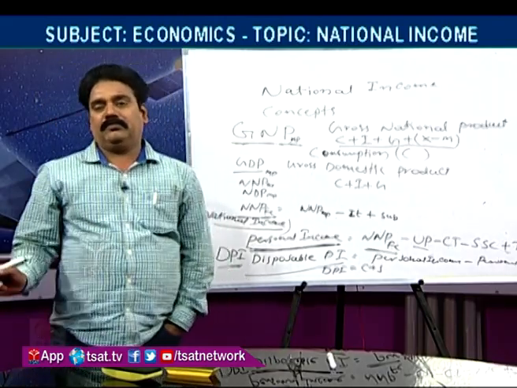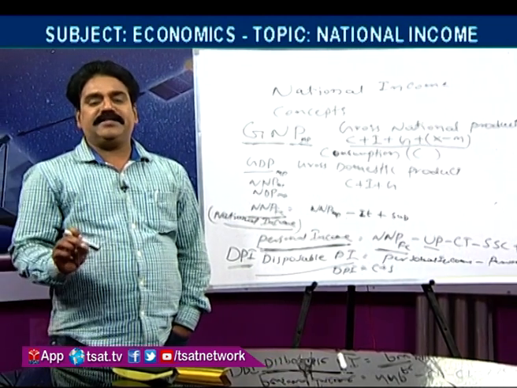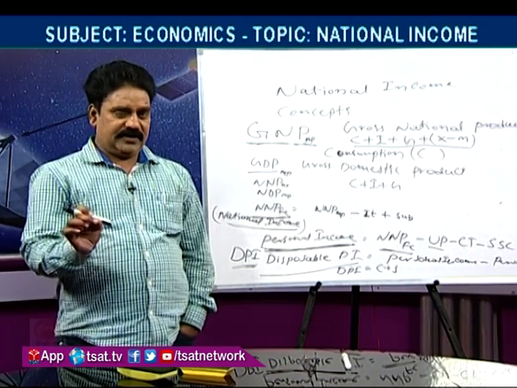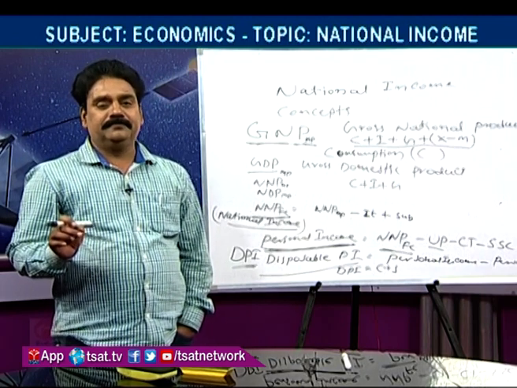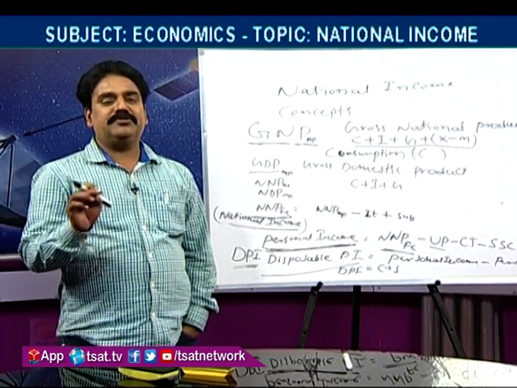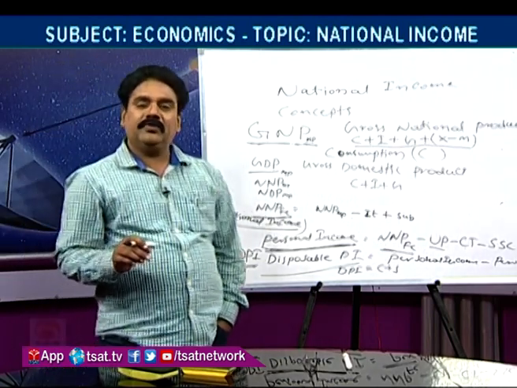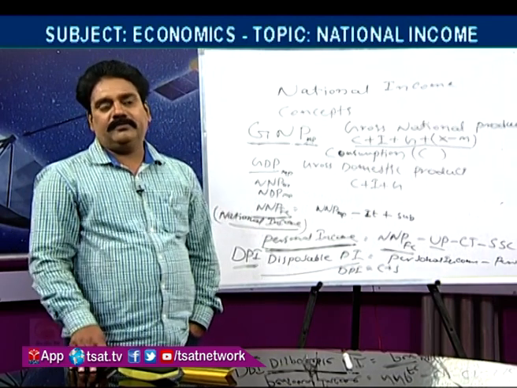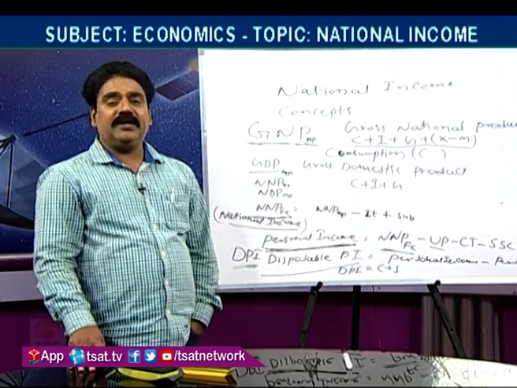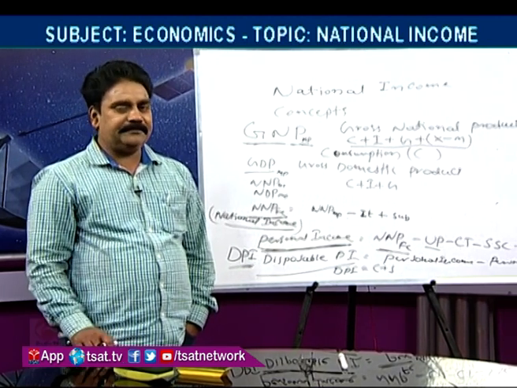Okay. Per capita income is nothing but the average income received by a person. To get the per capita income, national income should be divided by the population. National income, we know, is the final value of goods and services which are produced during the year.